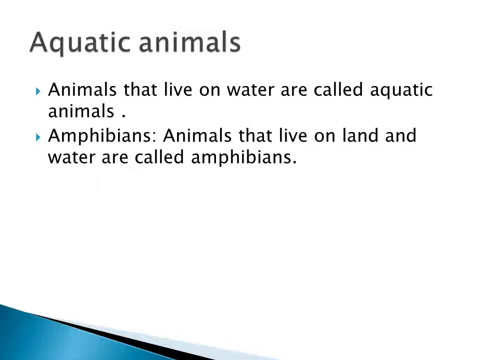And then amphibians. What are amphibians? Animals that live on land and water. They are called amphibians. When they are on land, they breathe through lungs. And when they are in water, they breathe through their moist skin. They have webbed feet to swim in the water.